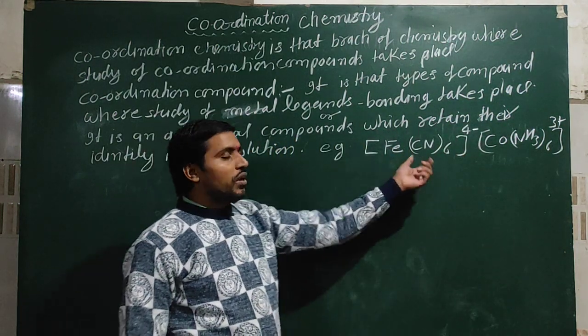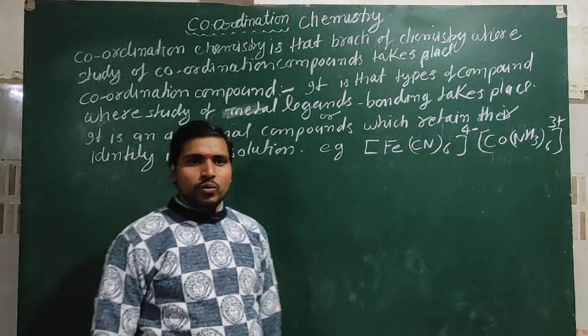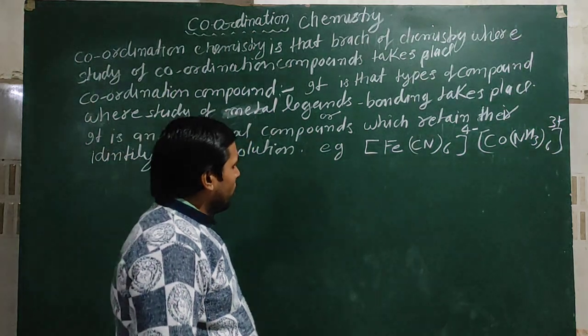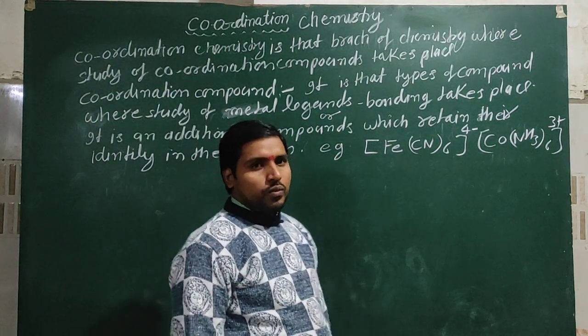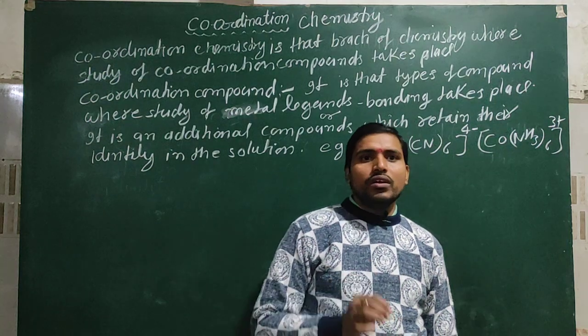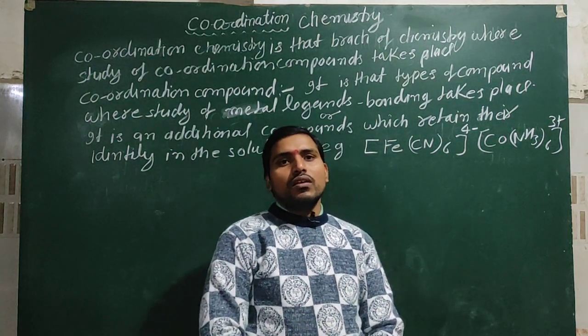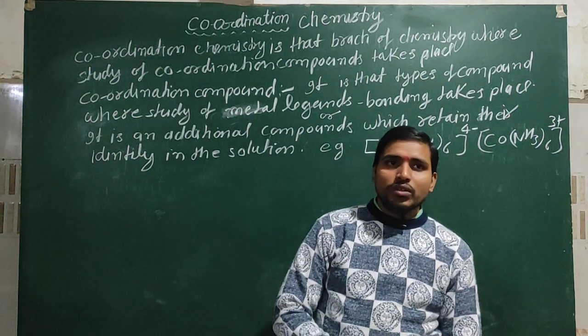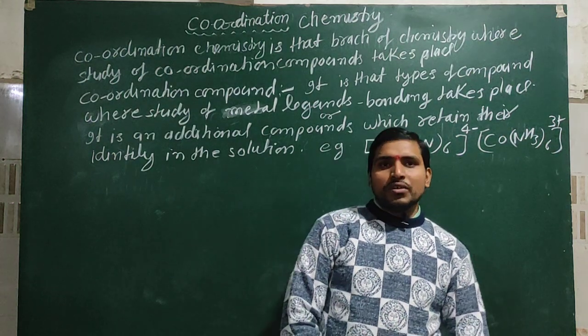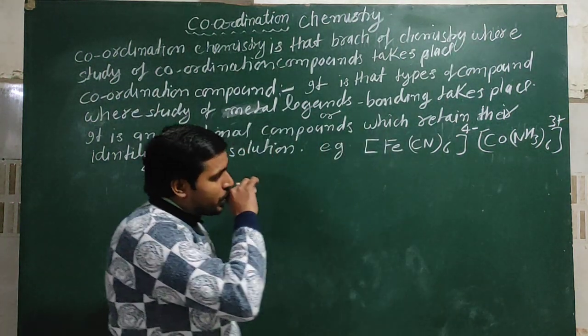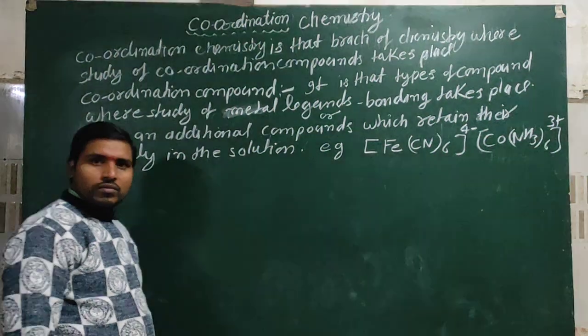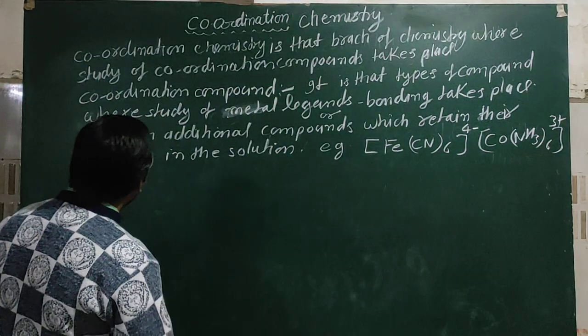These are examples of coordination compound. But it is very necessary that firstly we try to understand the terms which are related with coordination chemistry or coordination compound. There are different types of terms related with coordination compound, in which first is central metal atom.